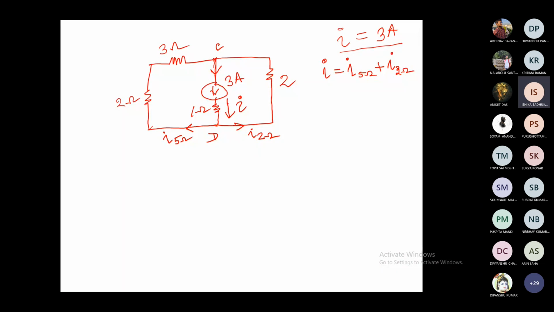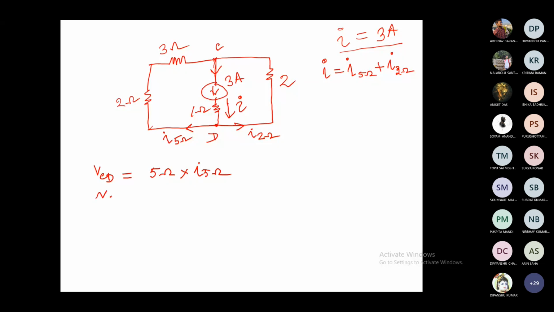If you apply KCL here, this is what we get. Once it gets divided into these two paths, VCD is the voltage drop across this branch CD. So that is equal to 5 ohm resistor into I5, isn't it?